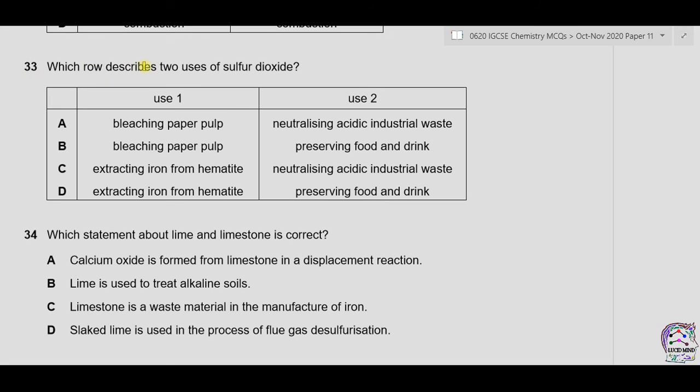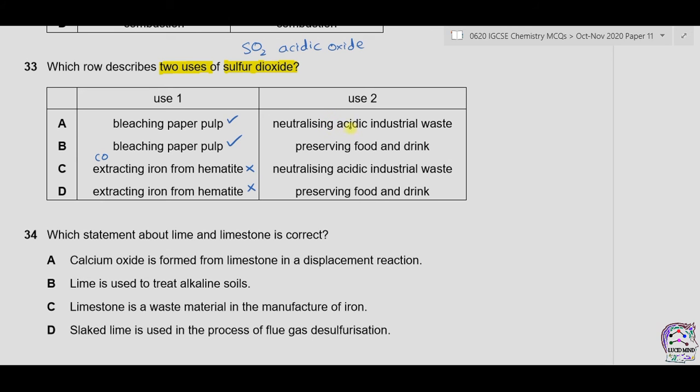Question 33. Which row describes two uses of sulfur dioxide? Now sulfur dioxide is acidic in nature as it is an oxide of a nonmetal. Let's look into the options. A. Bleaching paper pulp, as sulfur dioxide is a bleaching agent, so it could be used to bleach paper pulp. C and D are extracting iron from hematite. Now carbon monoxide is used for extracting iron from hematite, so C and D are incorrect.